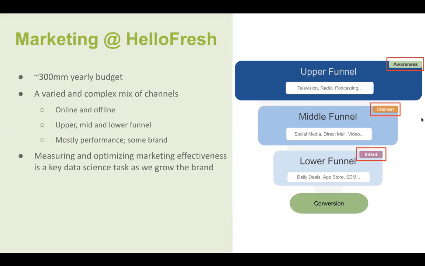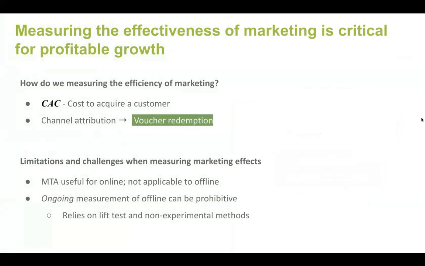And then at the bottom of the funnel, you have what are mostly referred to as direct response channels, things that allow people to translate their interest into a conversion. So these are sites like Groupon, app stores, and most familiar to most of us probably is search engine marketing. So measuring and optimizing our marketing effectiveness is a key data science task that we engage in as we try to grow the brand and achieve profitability.